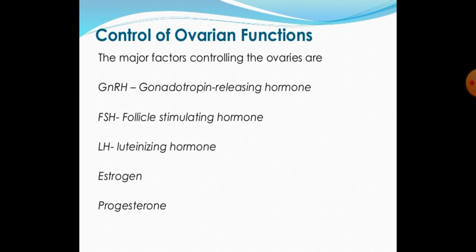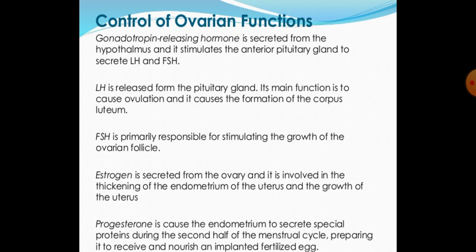The major factors controlling the ovaries are gonadotropin releasing hormone, follicle stimulating hormone, luteinizing hormone, estrogen and progesterone. Gonadotropin releasing hormone is secreted from the hypothalamus and it stimulates the anterior pituitary gland to secrete LH and FSH.